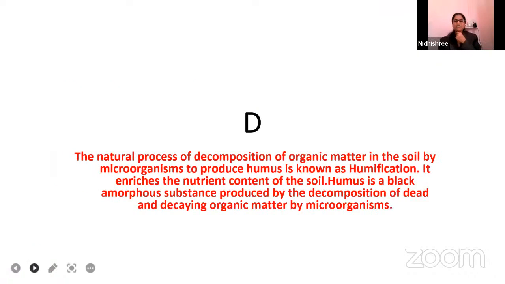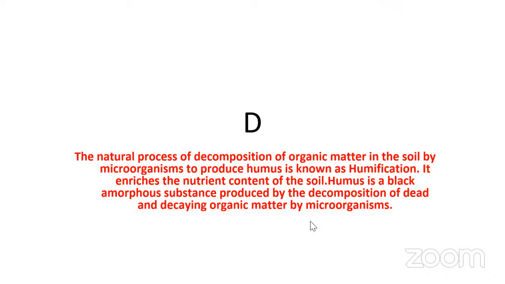Hemashri, can you read out the slide, please? The natural process of decomposition of organic matter in the soil by the microorganisms to produce the humus is known as humification.